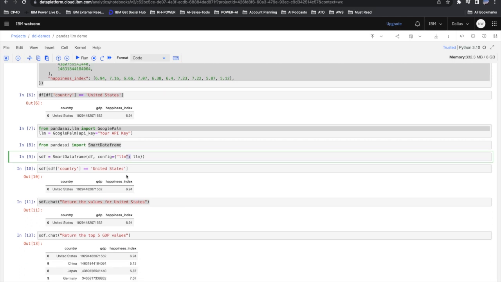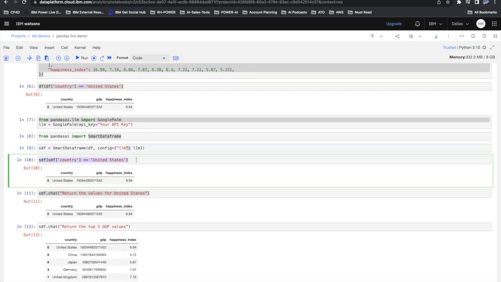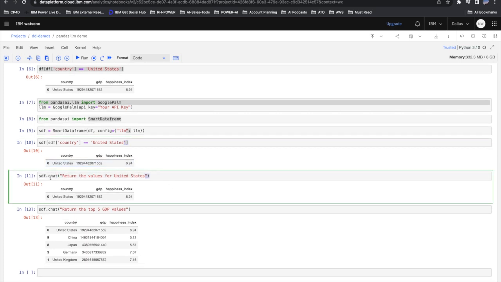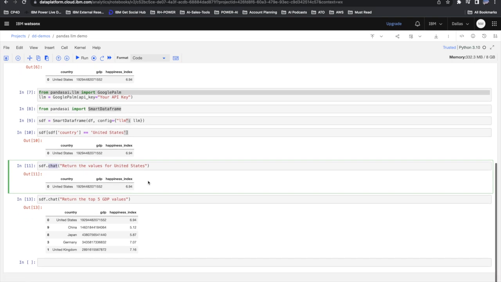What's important to remember here is all the methods and the syntax that we used in the old data frame, they work. So I can still use the same code to find the happiness index of the United States. But if I don't know this syntax, then I can actually chat with that smart data frame and ask it a question like "return the values for United States," and it will return the same values for me.